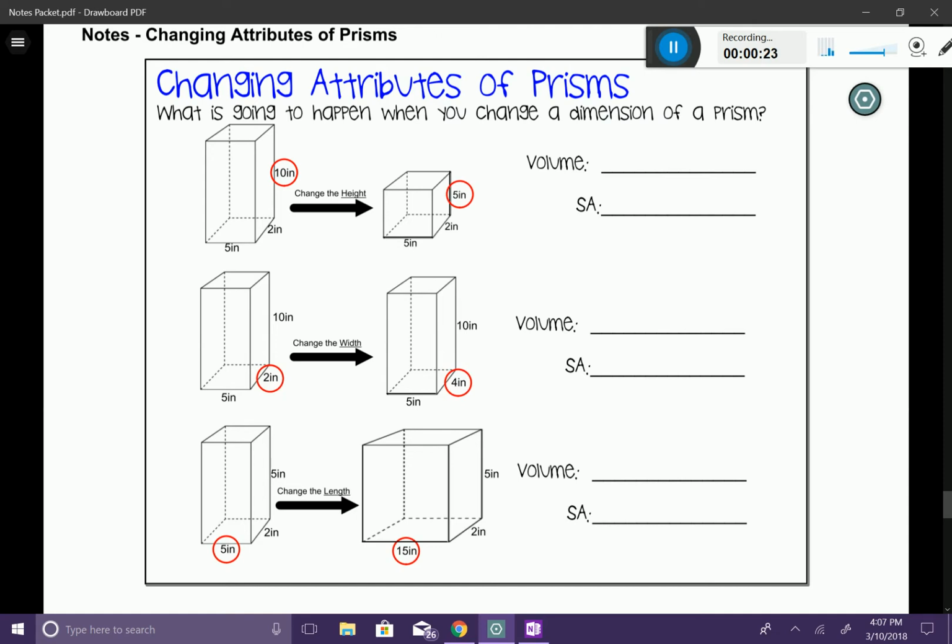Notice that we have a length of 5 inches, a width of 2 inches, and a height of 10 inches. Now, if I were to change the height of the first prism to half of what you see here, so half of 10 is going to give us 5, and that's going to lead us to the second one that you see. If that happens, the volume is also going to be cut in half. Anytime that you change one attribute on a prism, it's going to change in respect to what you changed. So in our case, we cut it in half, so the volume is going to be cut in half as well.